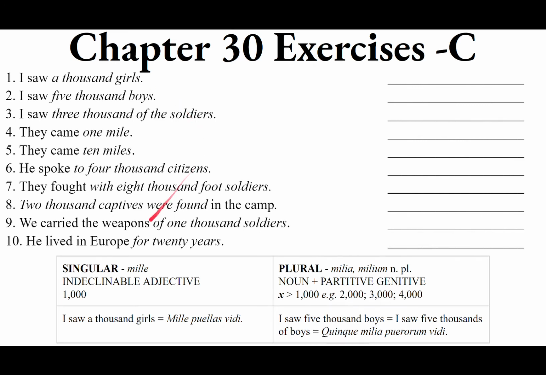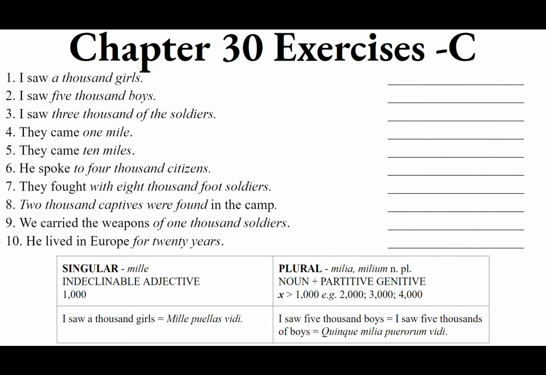If you want to talk about 1,000 of something, like 1,000 girls, you're going to use the indeclinable adjective mille. So 1,000, a singular thousand.